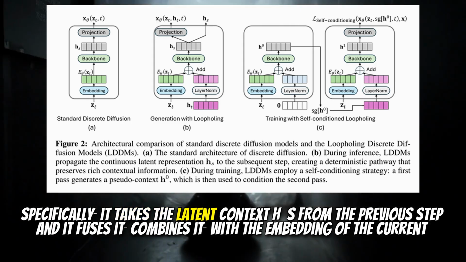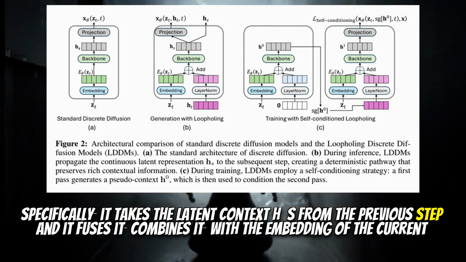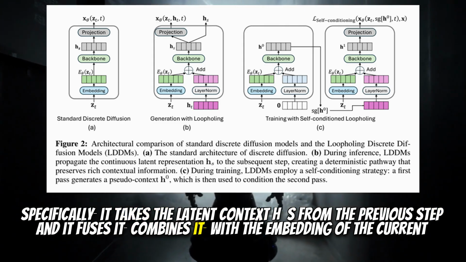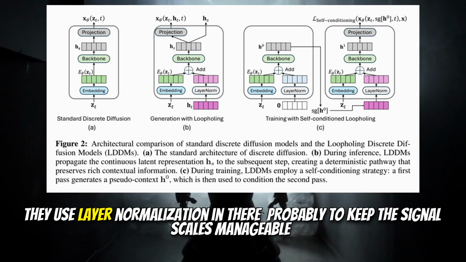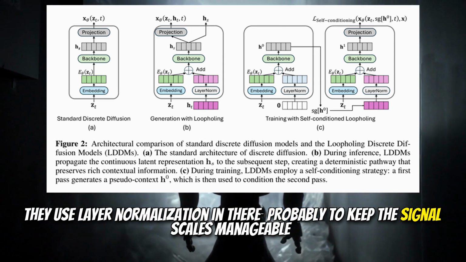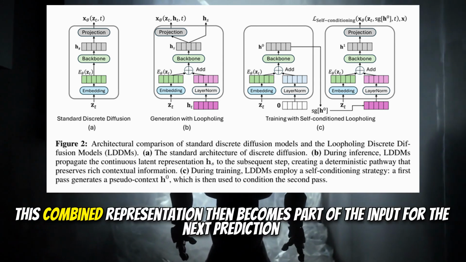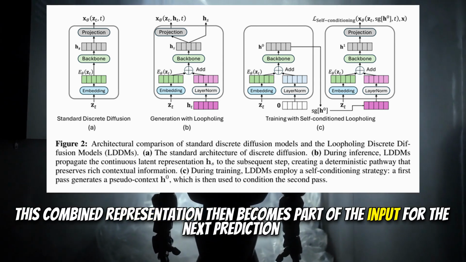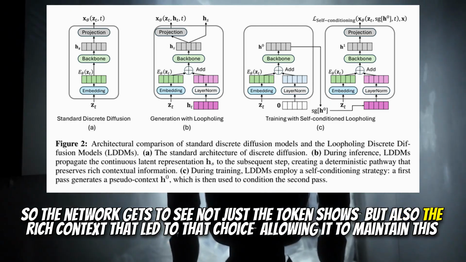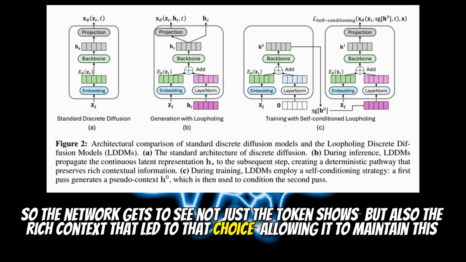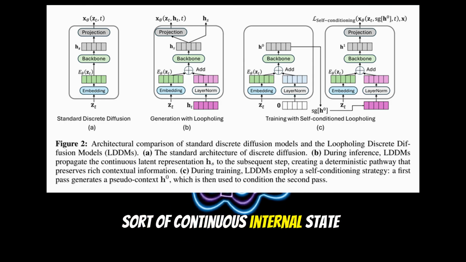Specifically, it takes the latent context h from the previous step and fuses it, combines it, with the embedding of the current sampled token. They use layer normalization in there, probably to keep the signal scales manageable. This combined representation then becomes part of the input for the next prediction. So the network gets to see not just the token chosen, but also the rich context that led to that choice, allowing it to maintain a sort of continuous internal state.